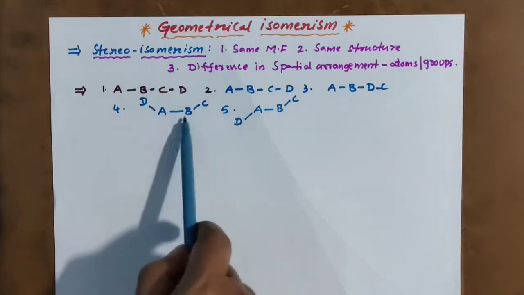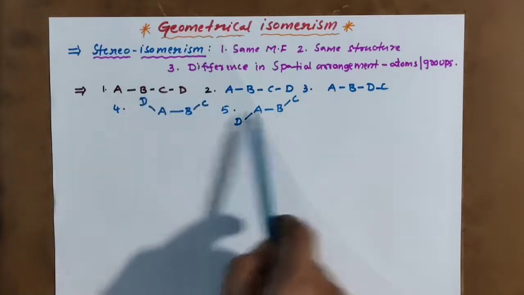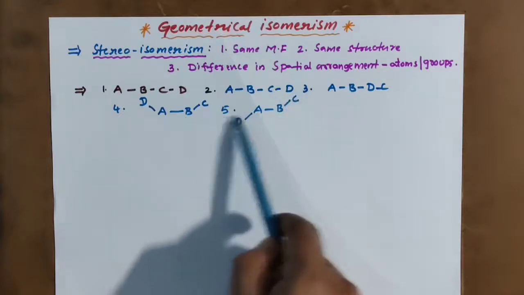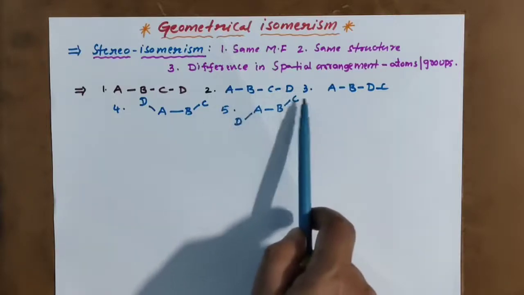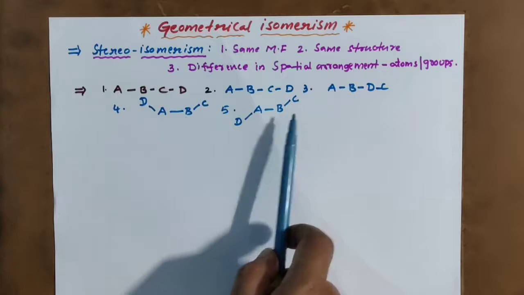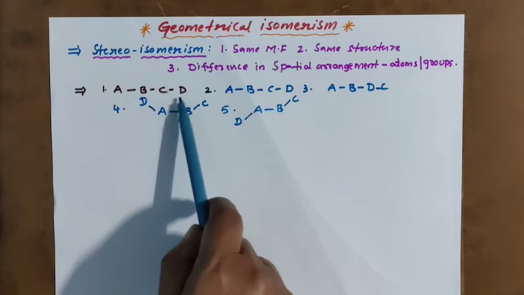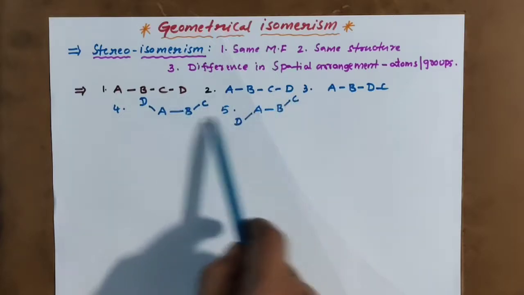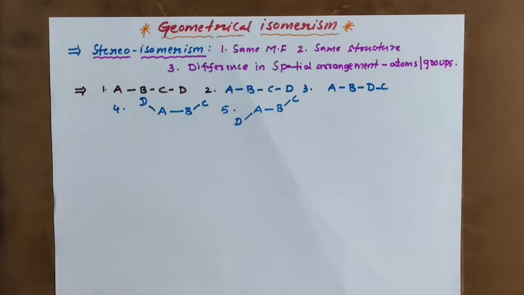See here, AB in one plane, CD in one plane. Compare this: AB is in one plane, C in another plane and D in another plane. These two are now geometrical isomers, meaning stereoisomers. Molecular formula same, structure same, but spatial arrangement different. Here C and D are in the same plane; here C is above the plane, D is below the plane. This is the spatial arrangement. So structural isomers are different from stereoisomers.